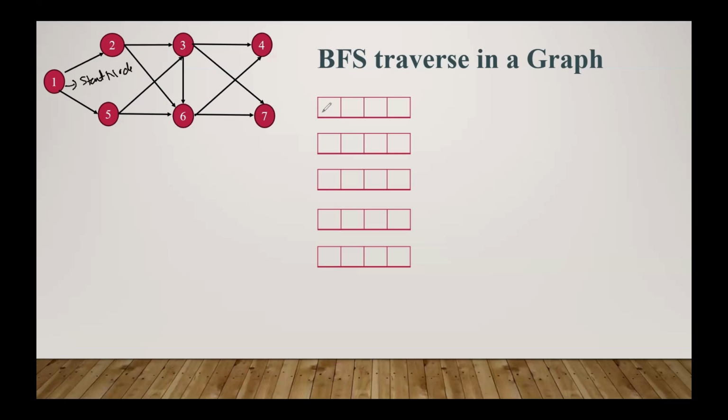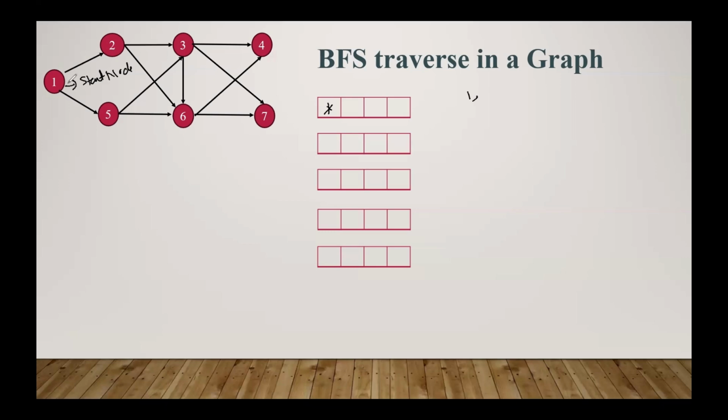Now first, the start node we insert into the queue for the first iteration. In the second iteration we remove this one and mark it as visited. Then all the successors, meaning from this node how many nodes or paths are available. From 1, 2 is present.